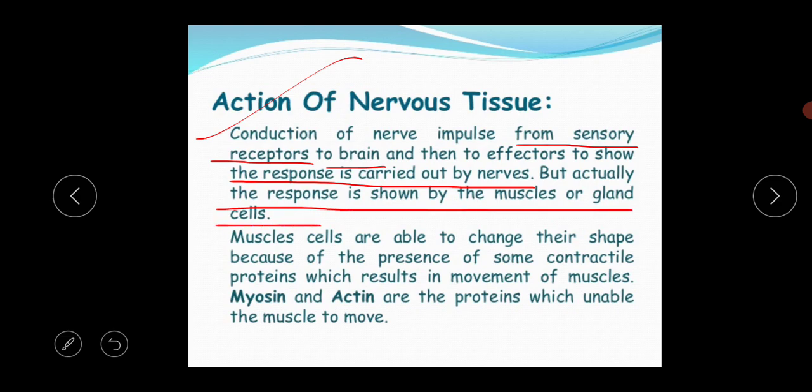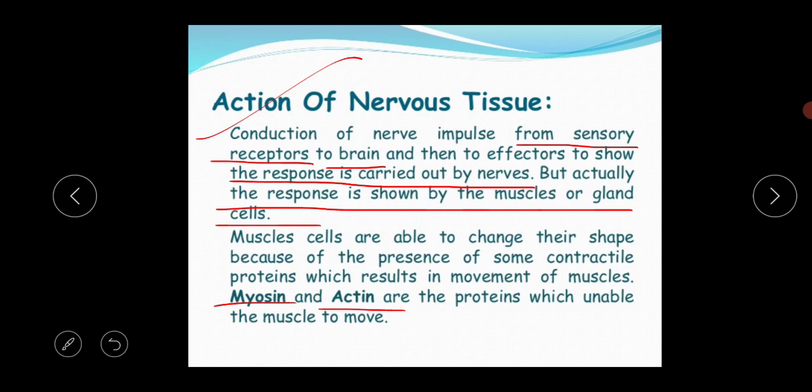Okay, so these muscles are capable of changing shape because of the presence of some contractile proteins, like myosin and actin. Just remember these two names of the protein because this is important for your 1 mark question.